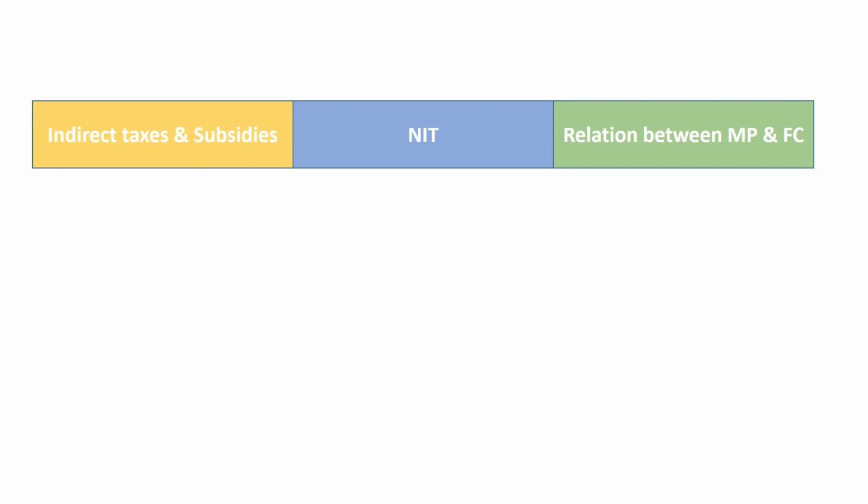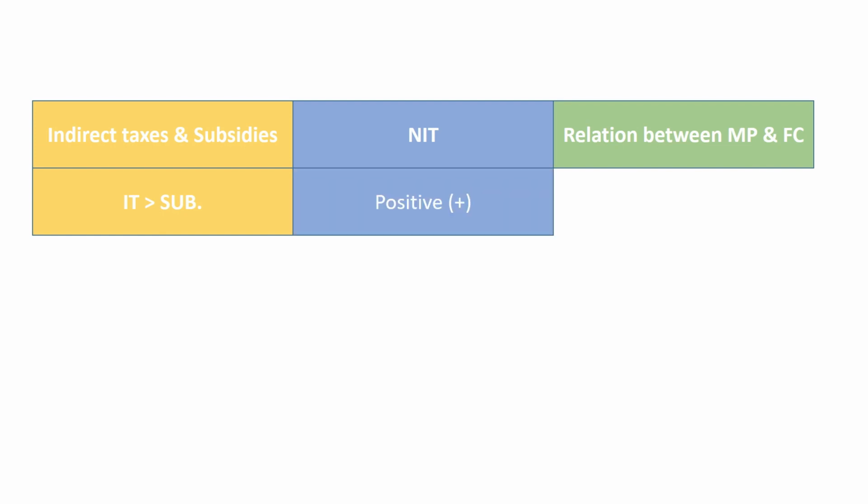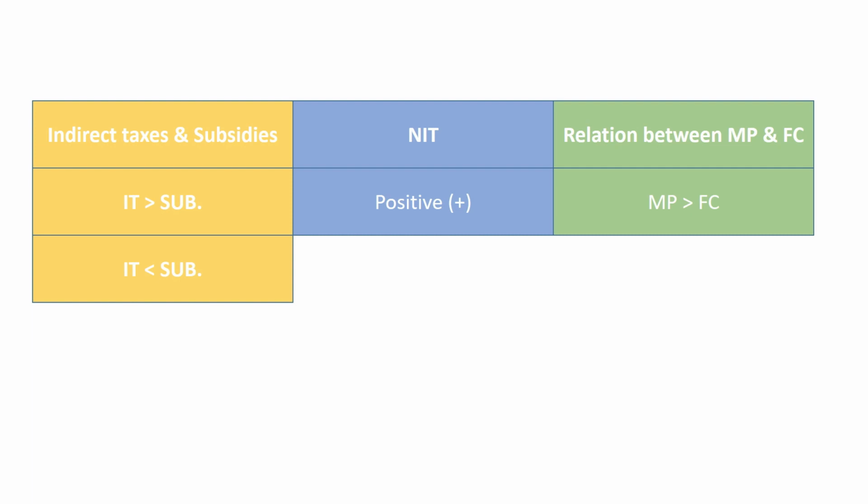First situation is that indirect taxes are greater than subsidies. In this situation, NIT will be positive. If NIT is positive, then market price will be greater than factor cost. Second situation is that indirect taxes are lesser than subsidies. In this situation, NIT will be negative. If NIT is negative, then market price will be less than factor cost.